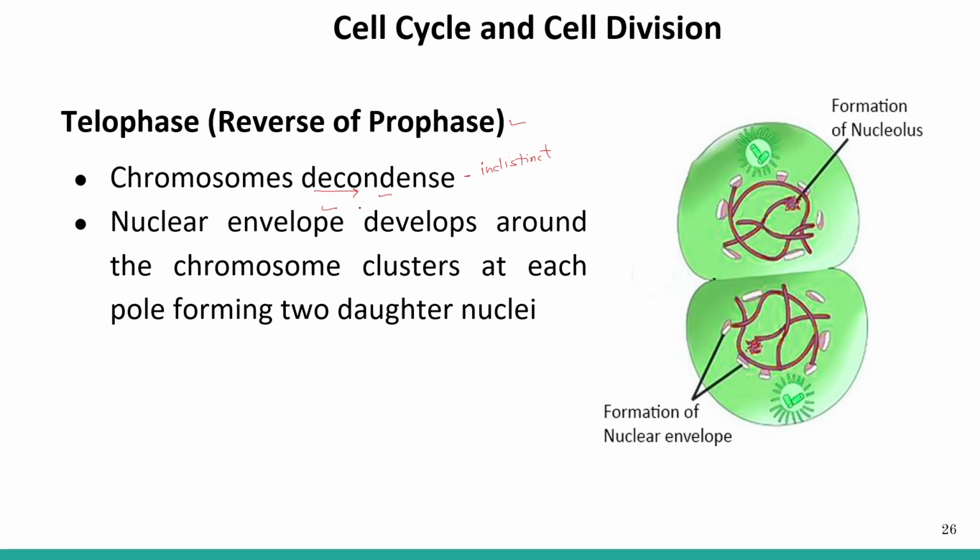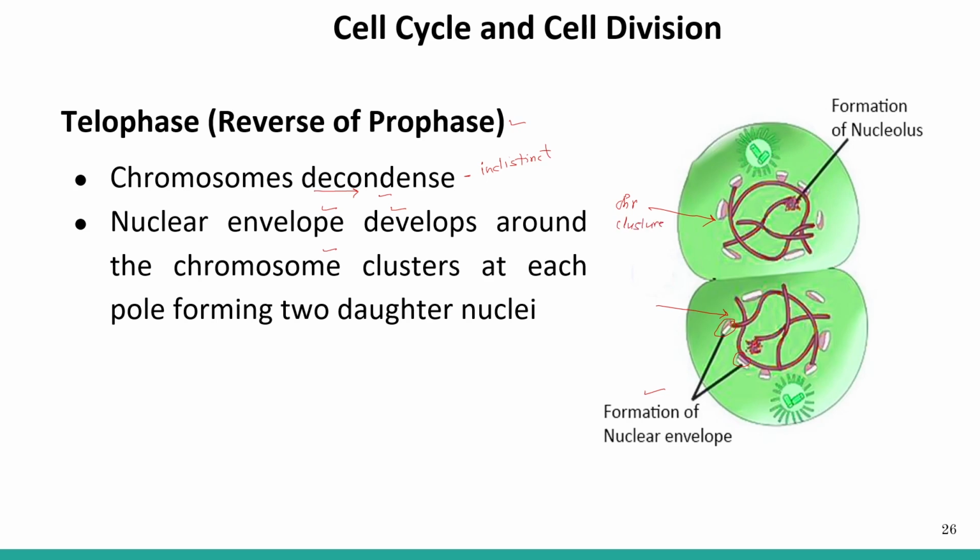Nuclear envelope appears, it develops around the chromosome clusters. This is the formation of the nuclear envelope. The nuclear envelope starts developing around the chromosome cluster.